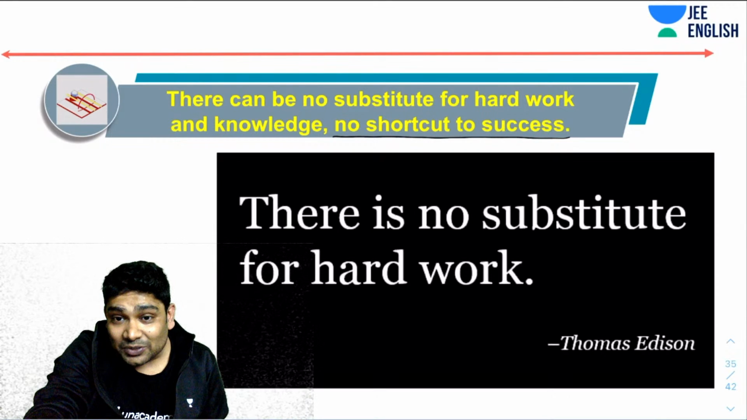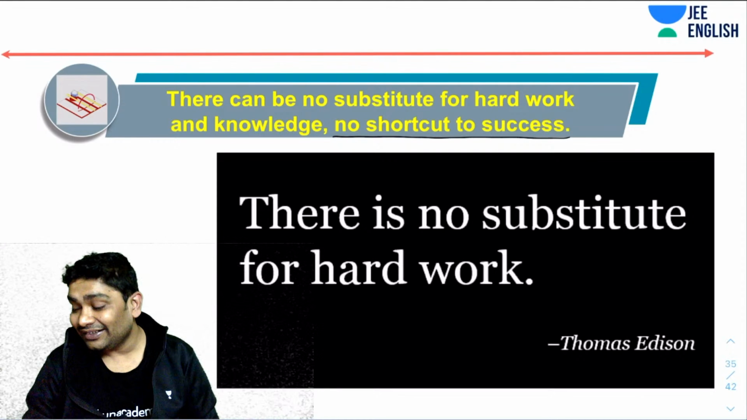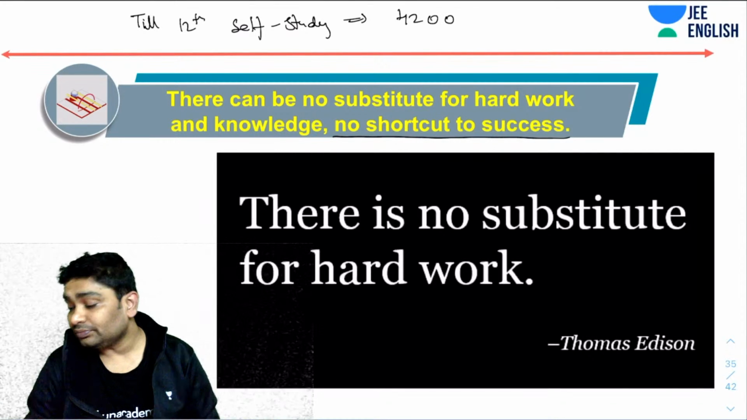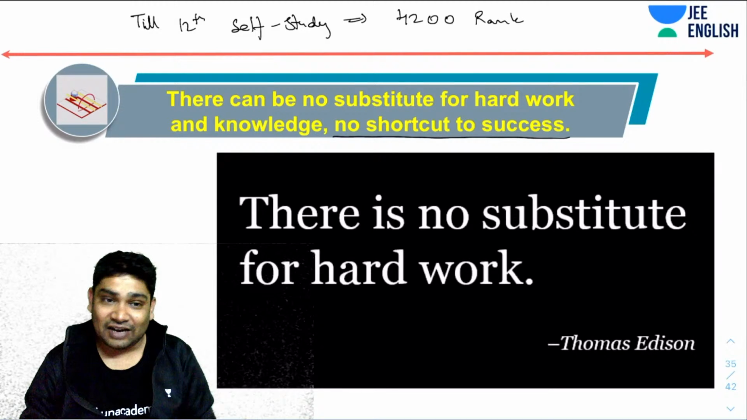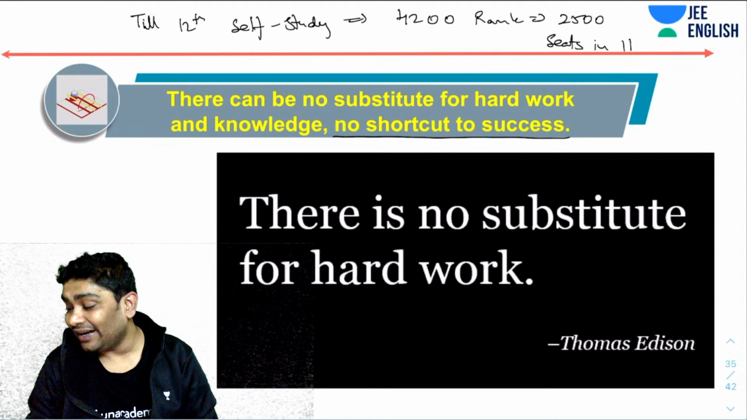Why do you take a drop, sir? How much you have scored before drop? Back in my day, I studied till 12th, I was doing self study. With self study, when I took JEE, I got 4200 rank. And back when I took JEE, that was a long, long time ago, there were only 2500 seats in IITs. So I did not get a seat in IIT.